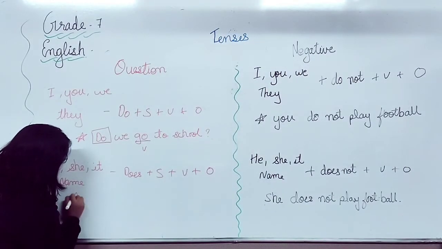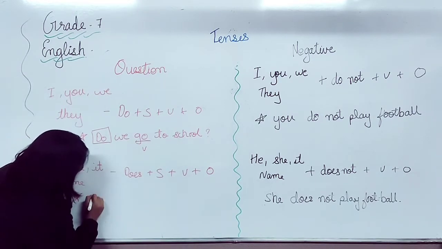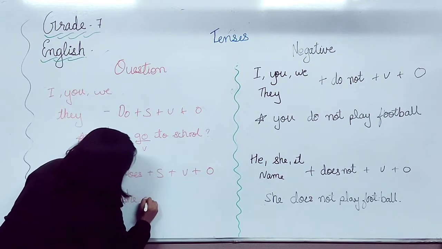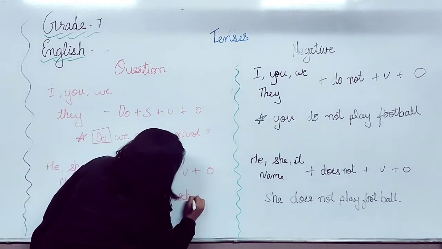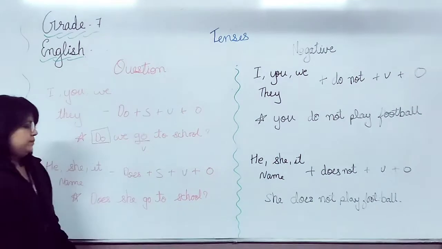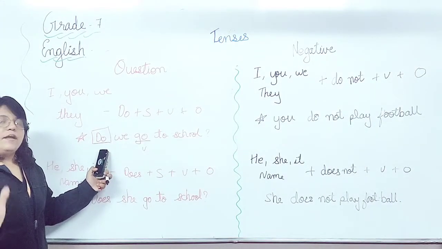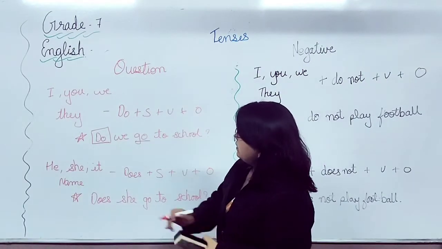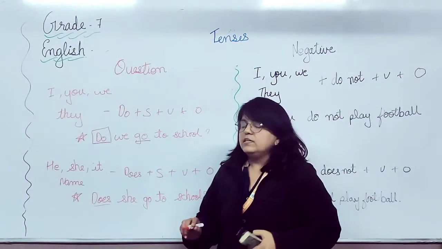Let's have one example. Does she go to school? And question mark. Now, what is the difference? When third person singular is not there, we will add do before the subject, and when third person singular is there, we will add does before the subject.